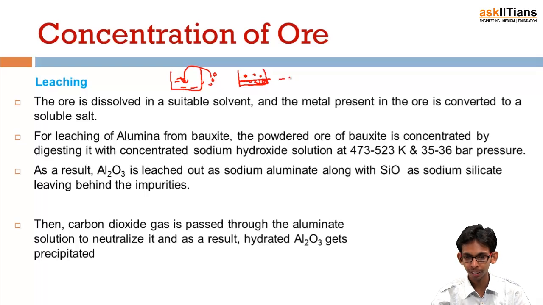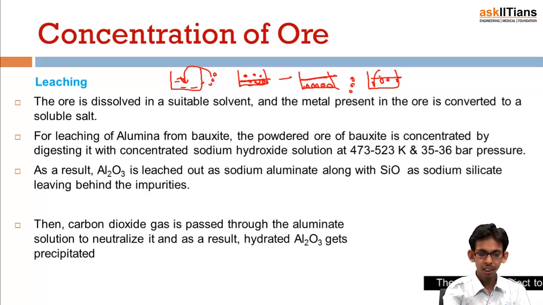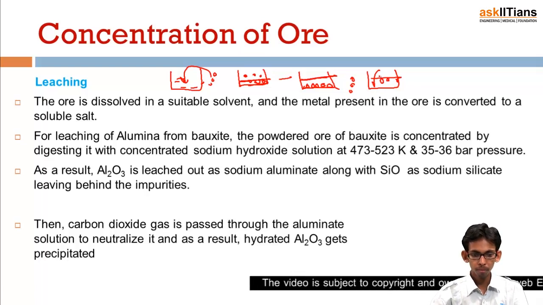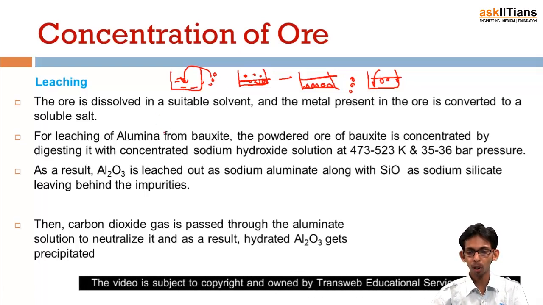So what we get is gangue particles at the bottom, and the ore particles are soluble. After that we filter, we remove the gangue particles present at the bottom, and then we get a clear solution which has dissolved ore in it, and then the ore is precipitated from here. This is known as leaching. An example is leaching of alumina from bauxite.